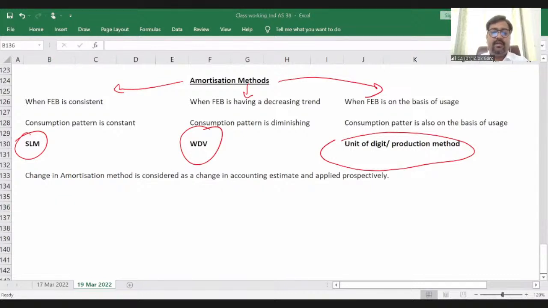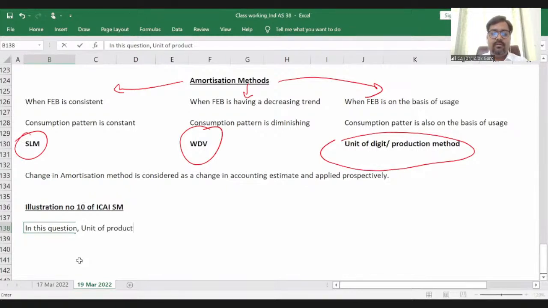This is illustration number 10 of the ICAI study material, right? In this question, the unit of production method of amortization will be the most appropriate method, right?